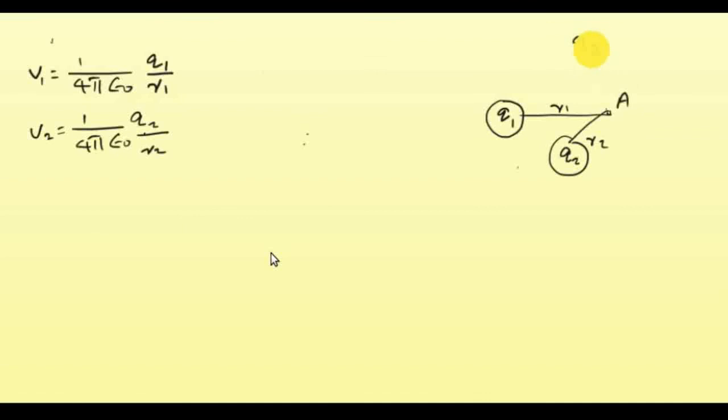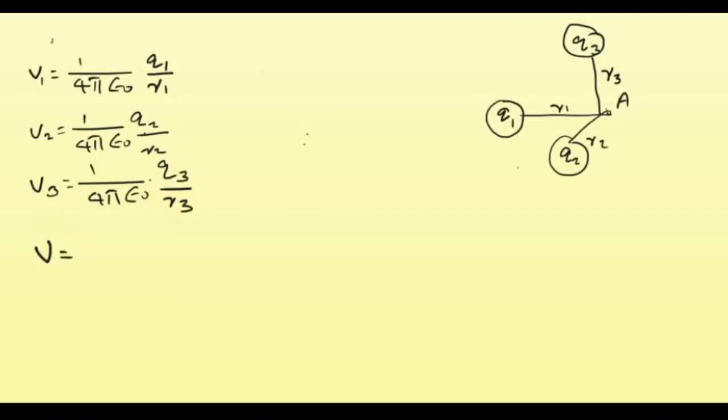Now similarly, suppose there is a third charge Q3, and Q3 is at a distance R3 from the point A. Then what is the potential due to the charge Q3 at the point A? It is 1 by 4 pi epsilon 0 Q3 by R3. So what is the total potential at the point A due to the charges Q1, Q2 and Q3?